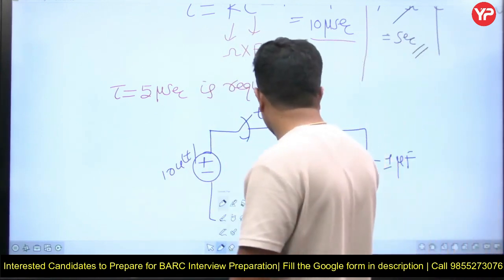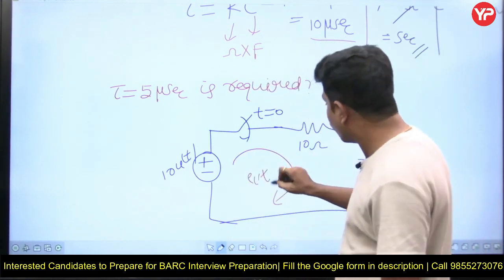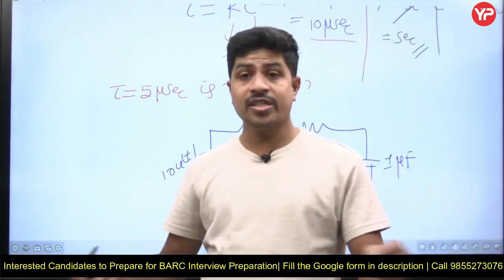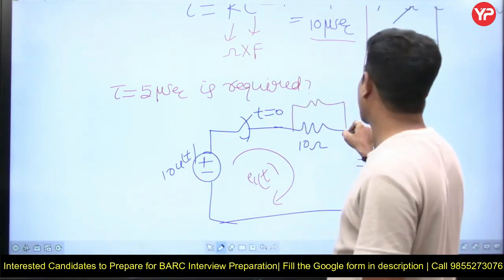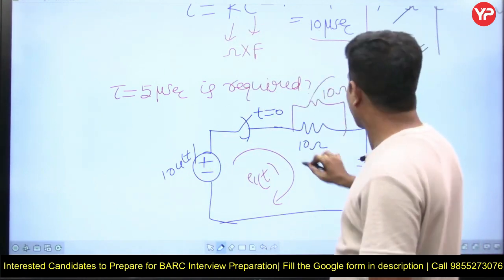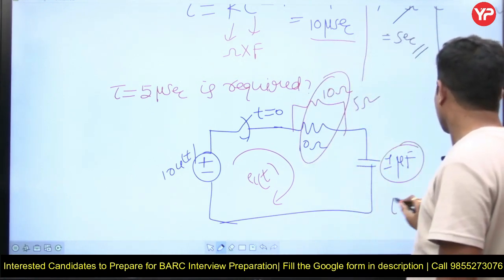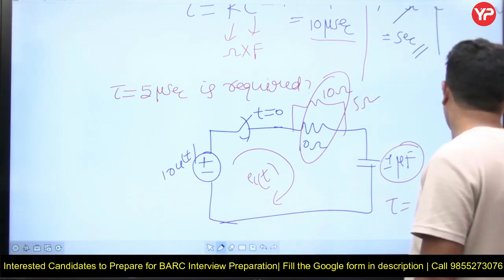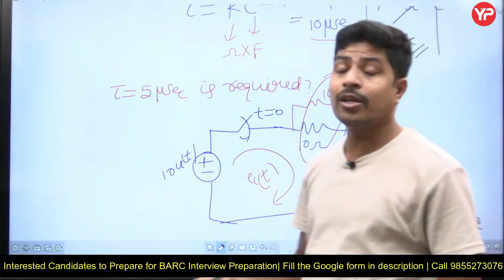Now without disturbing the existing circuit, in which current is flowing, the switch is closed, we are not allowed to open the switch and change the resistance value. What to do is connect one resistance of 10 ohm in parallel, and 10 in parallel with 10 will be 5 ohms. With 1 microfarad, tau is equal to 5 into 1 micro, that is 5 microseconds. So this is an innovative thought.